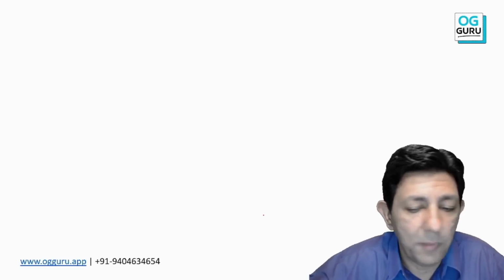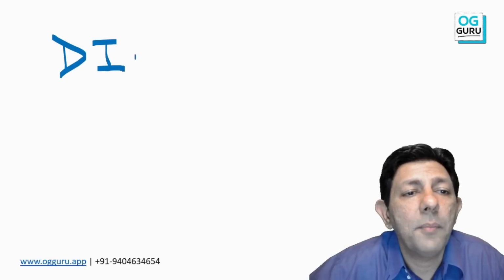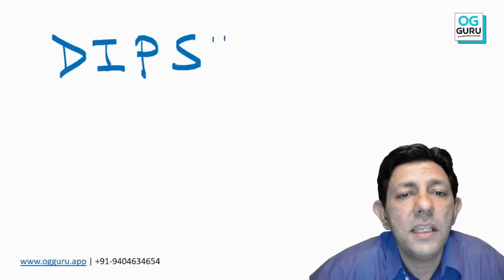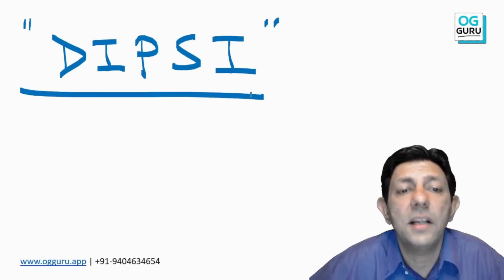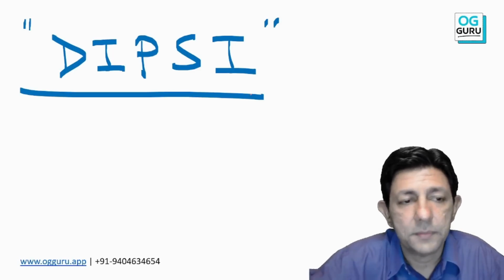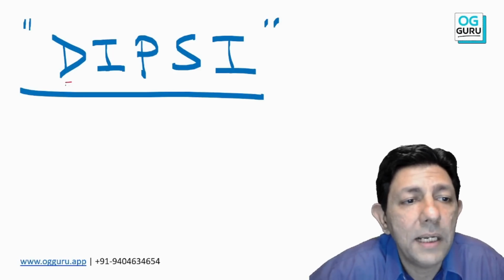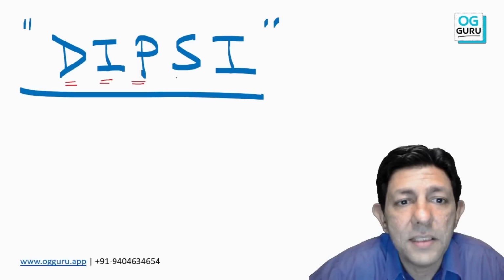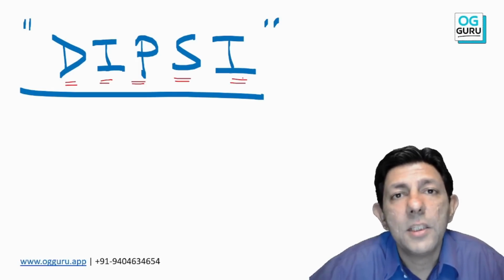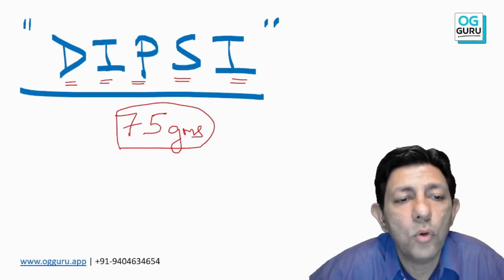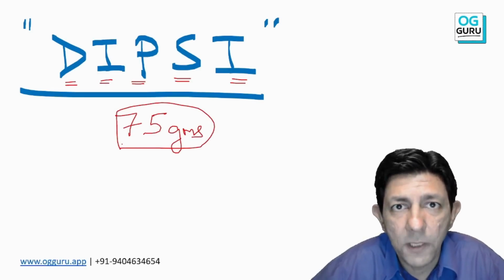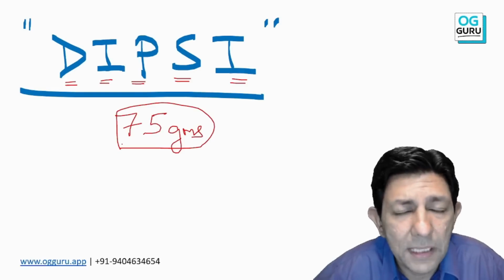What we have to remember, my dear students, is DIPSI, Diabetes in Pregnancy Study Group of India. Nowadays we follow the DIPSI guidelines or criteria, specifically Indian guidelines, where a 75 gram glucose load is given to the patient. Fasting may or may not happen, that is fine.